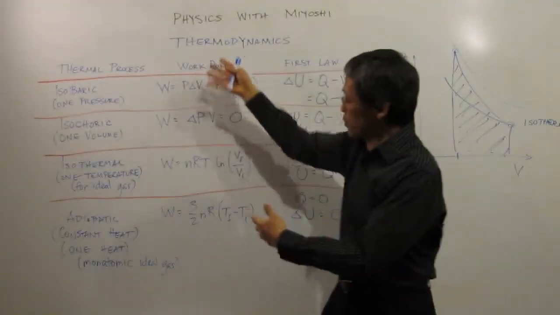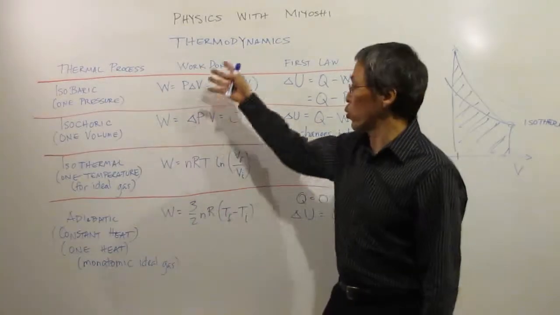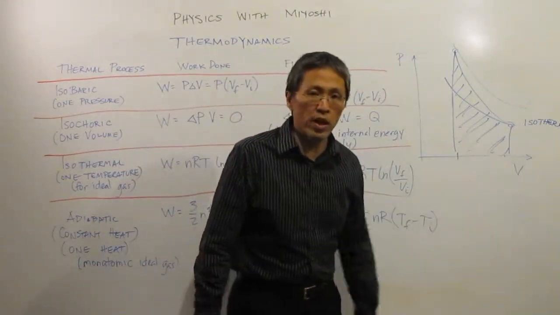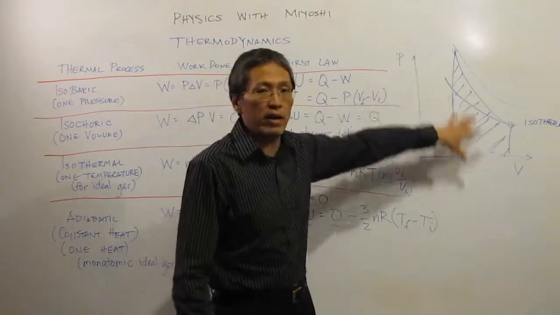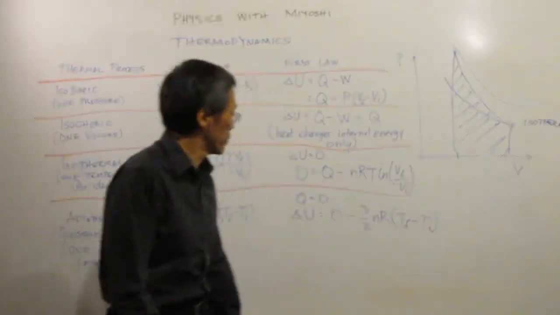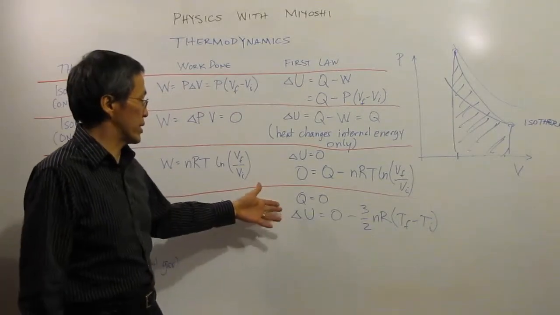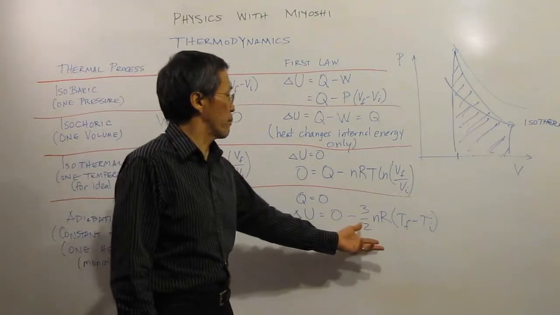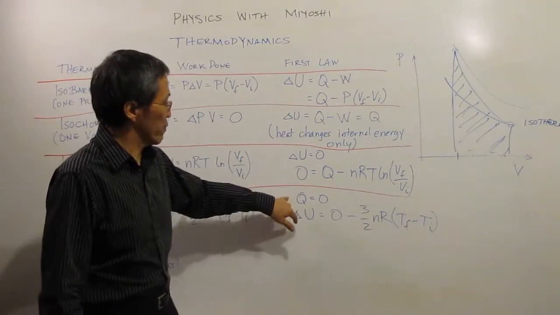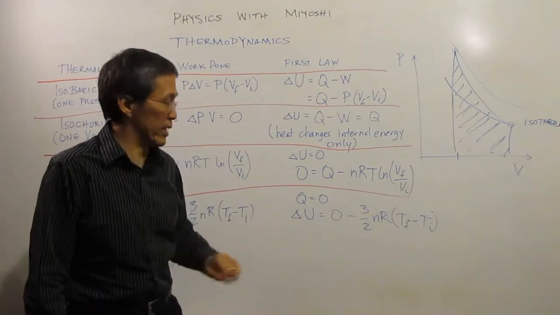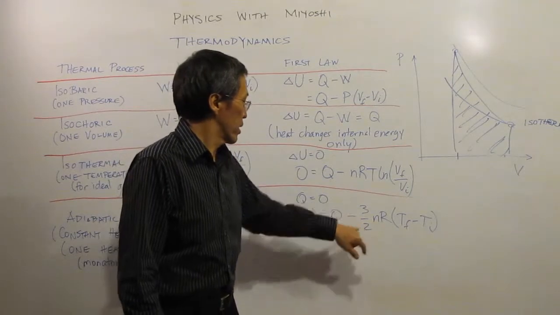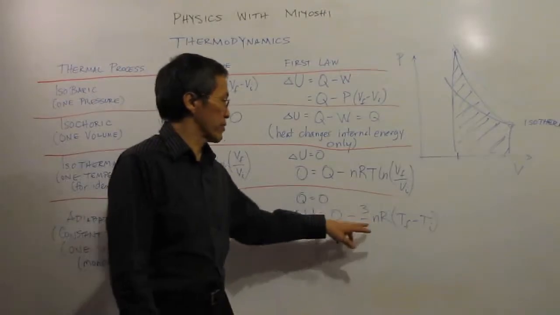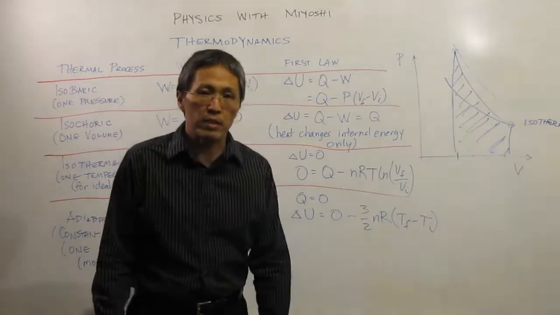Again, for all these processes, no matter which one they are, the work can always be found from the pressure versus volume graph by finding the area under the curve, whichever curve that happens to be. What about the first law? Well, the change in my internal energy is now all provided by my work. Because the heat is 0, all the change in internal energy must be my work, which again is 3/2 nR times the change in my temperature.